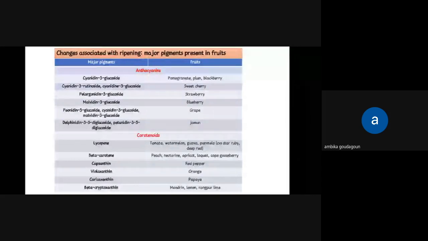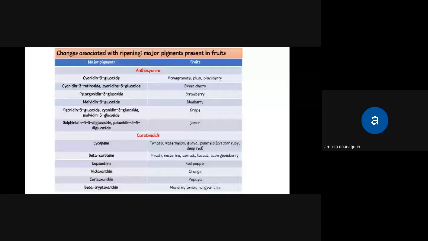Then coming to carotenoids, lycopene is majorly present in tomato, watermelon, guava, pomelo, and cultivars like Star Ruby and Deep Red. Coming to beta carotene, it is major in peach, nectarines, apricot, loquat, Cape gooseberry and also pumpkin and carrot. Capsanthin in red pepper, violaxanthin in orange, caricaxanthin in papaya. It is the most commonly asked question that caricaxanthin is majorly found in which fruit crop? It's papaya. Then xanthin, it's in mandarin, lemon, Rangpur lime.